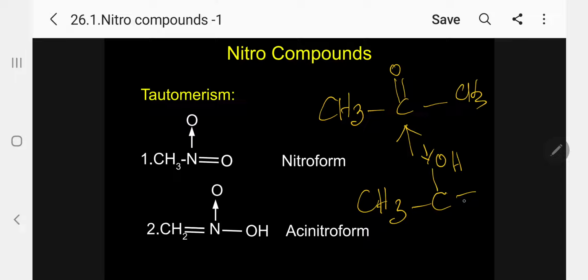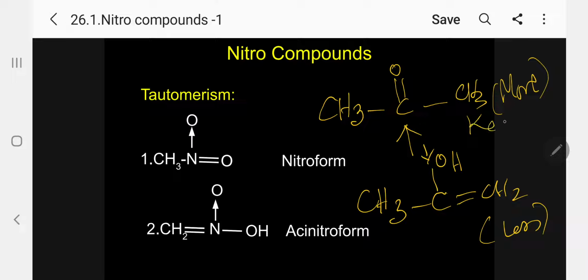Please follow the double bond, CH2. Follow the arrow: this is the more stable form, in high percentage, and this is the less stable form, in low percentage. So this is the keto form, and this is the enol form. So this isomerism is called keto-enol tautomerism.